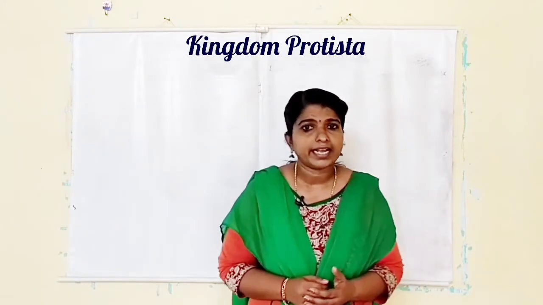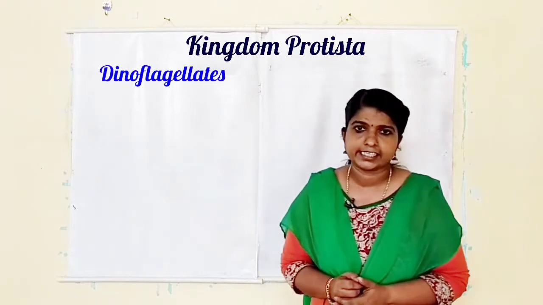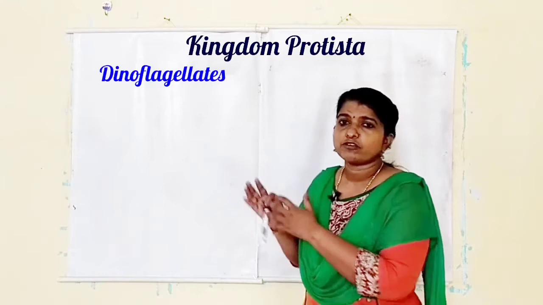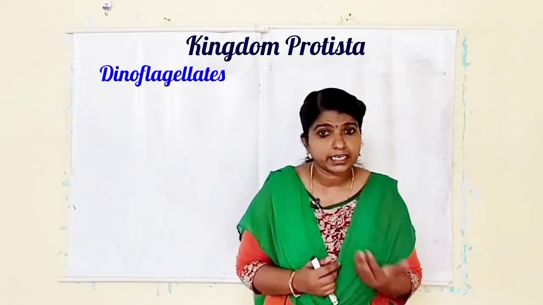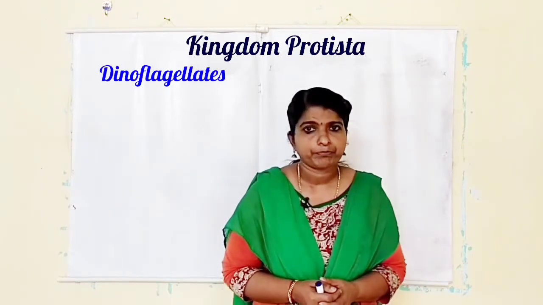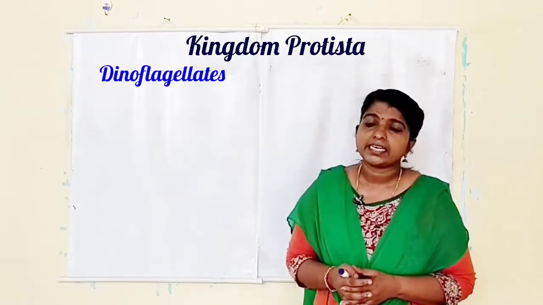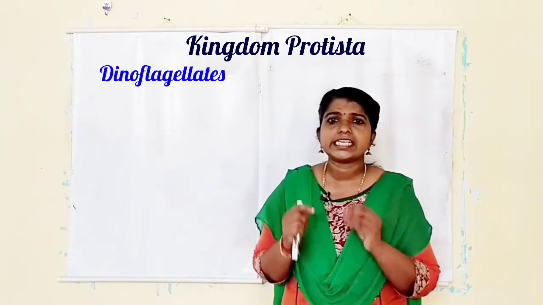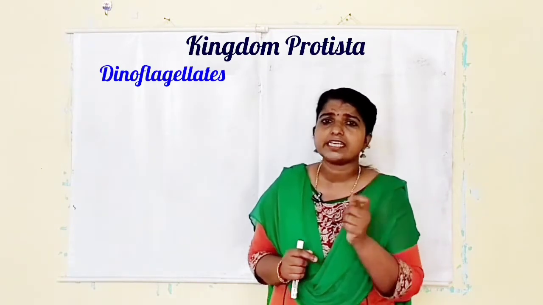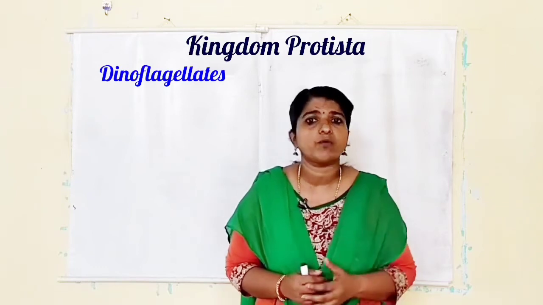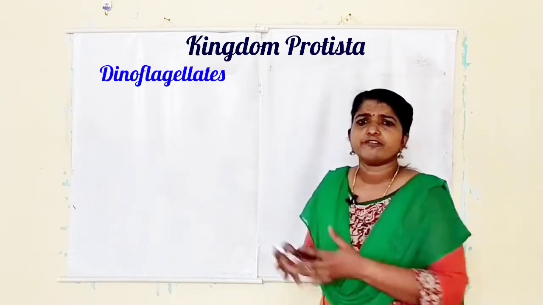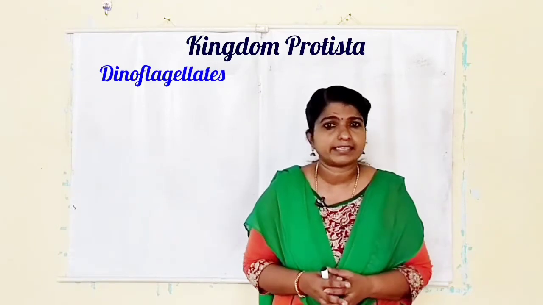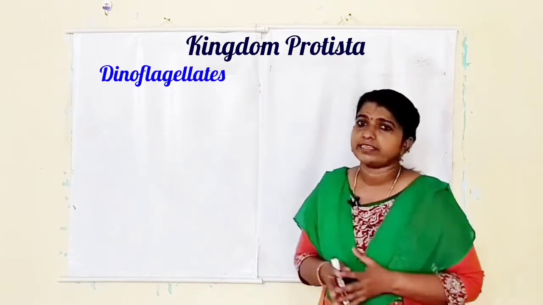The next one is Dinoflagellates. Di means two. Most of the members of this category have two flagella. And they are marine and photosynthetic. And here the cell wall has a very stiff cellulosic outer cover. And they appear in different colors like yellow, brown, red, blue, green, etc., based on the pigments in their cell.